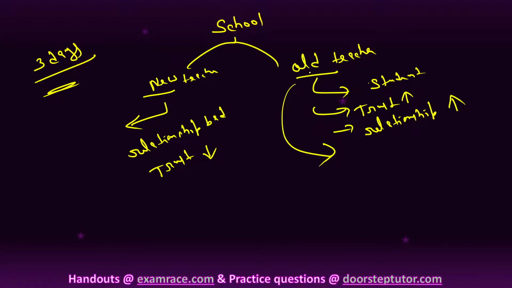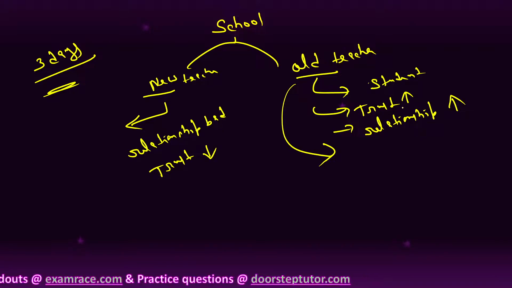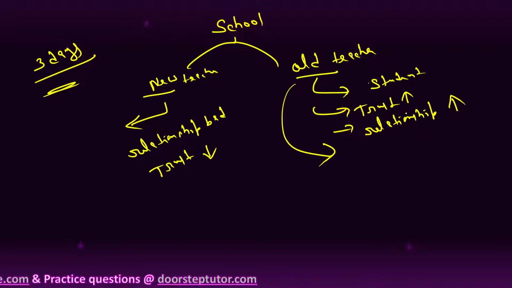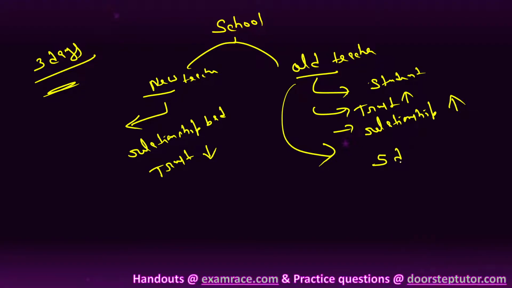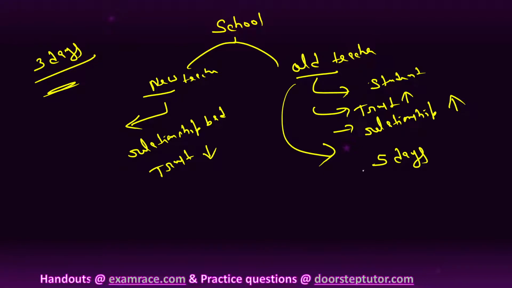Here this is the old teacher and his relationship is good. His trust is also good. So the student asked the teacher to extend the date, and this old teacher easily extended the days and said to the student that you have to complete the homework in 5 days. So what happened?